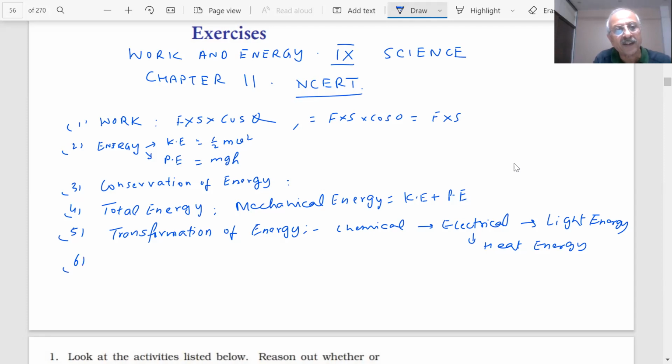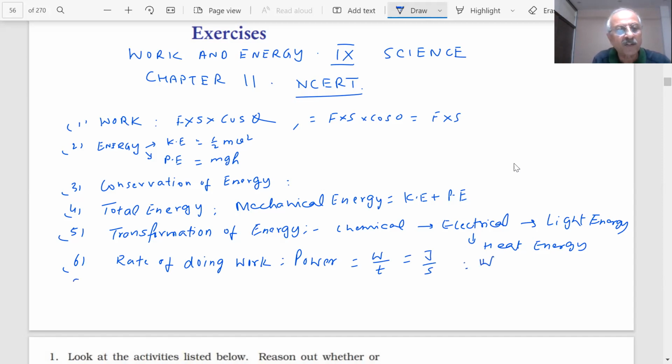Then we discussed the rate of doing work. What is the rate of doing work, students? Rate of doing work we call power. How much power is there? A machine takes less time in doing a work. Another machine takes more time in doing the same work. Then we define the power as W by T, work done divided by time, and we define the units also, joule per second, which we call a watt.